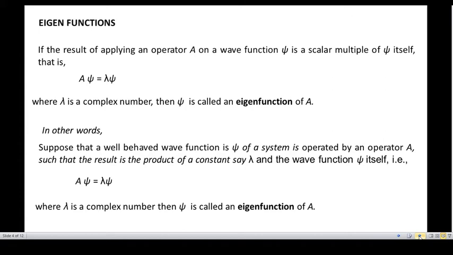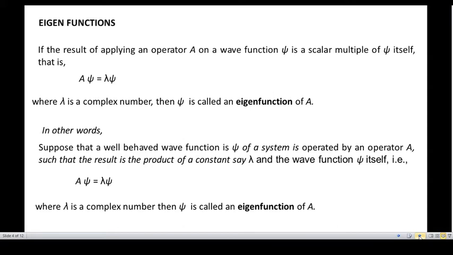That means a well-behaved wave function psi of a system is operated by an operator A such that the result is the product of a constant, say lambda, and the wave function psi itself. Okay, so that is A psi is equal to lambda into psi.